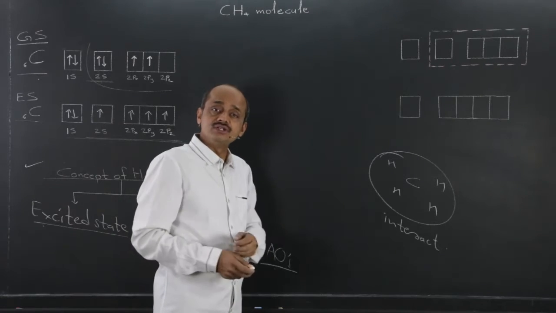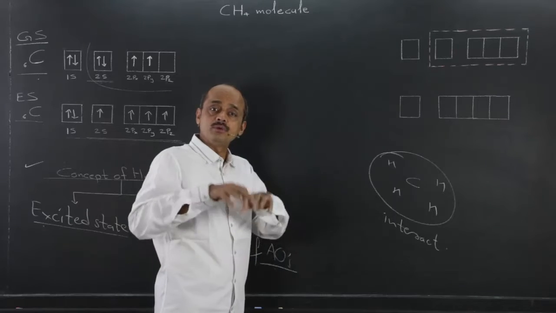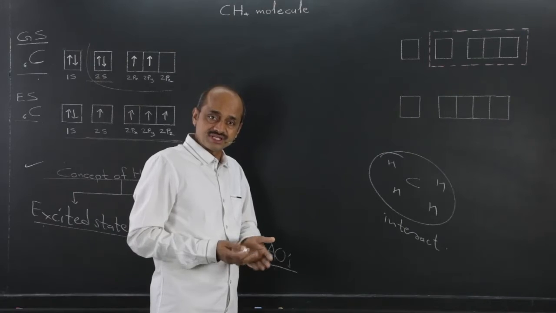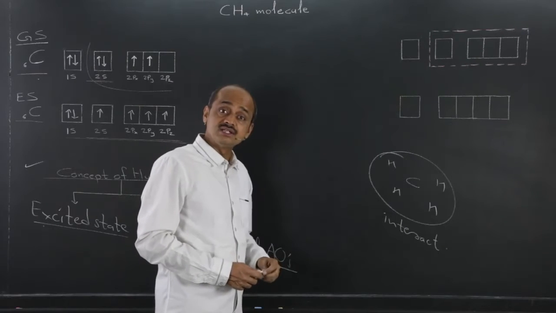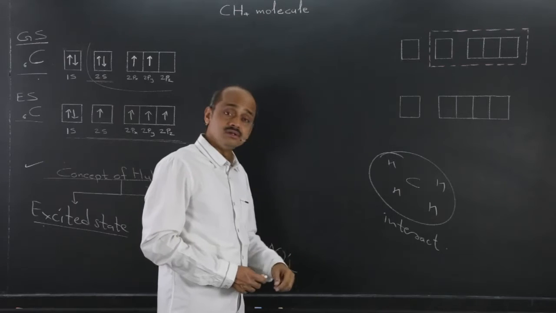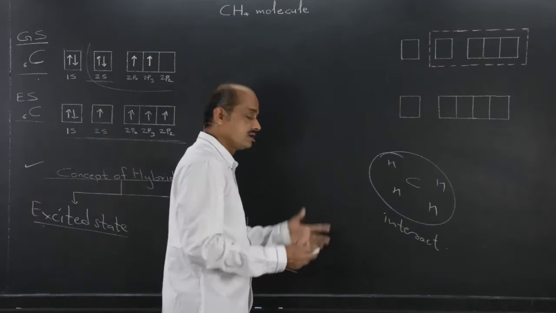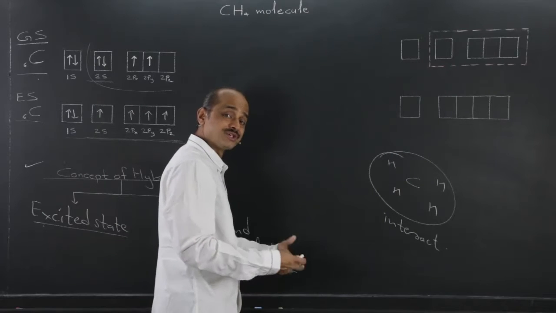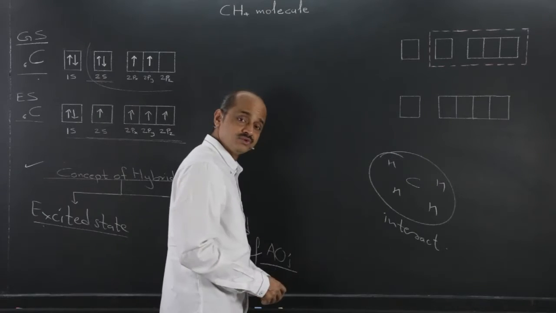And based on that, Schrodinger's rule, Hund's rule, the Aufbau principle, the electronic configuration, energy levels, sub-energy levels were explained. Here the picture has changed. 1 atom of carbon and 4 atoms of hydrogen, during methane molecule formation, when they interact, both types of forces are developed, new, extra. Both means what?